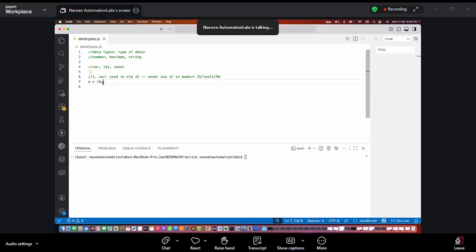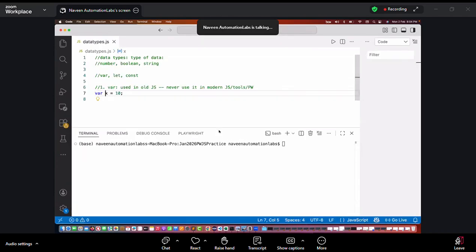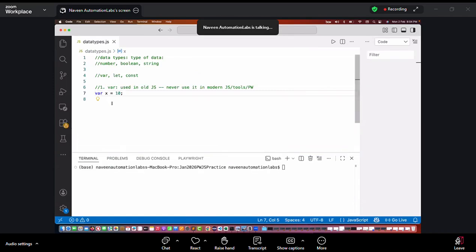Why? It's having its own problems. We will talk about it. So see, I'm declaring with the var, and remember every keyword will start with a small letter. I cannot write V capital here. And these are the inbuilt keywords, the existing keywords which are already available in JavaScript. So I simply say var x is equal to 10.